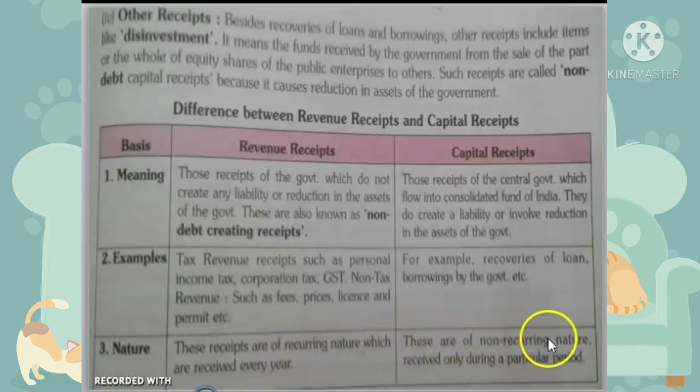Capital receipts are non-recurring in nature, received only during a particular period.